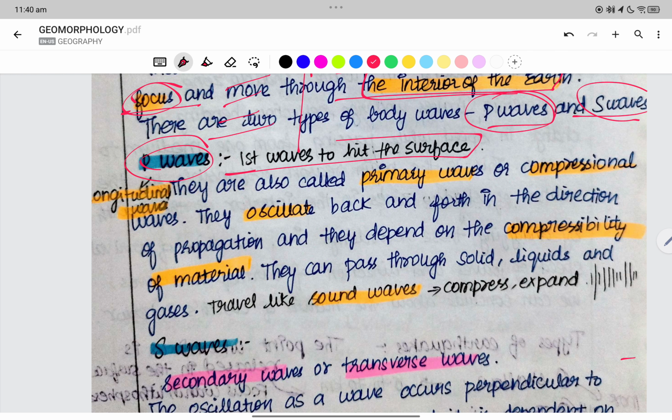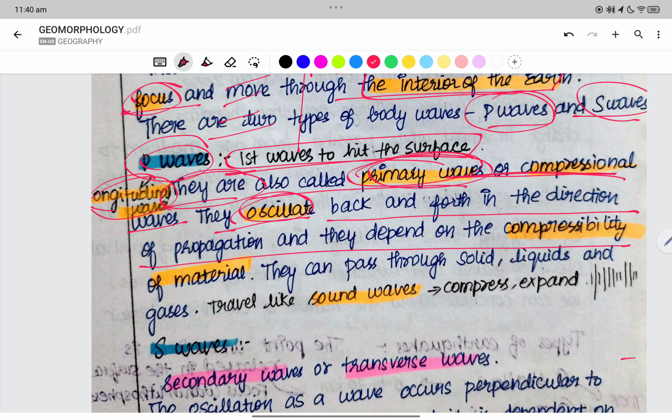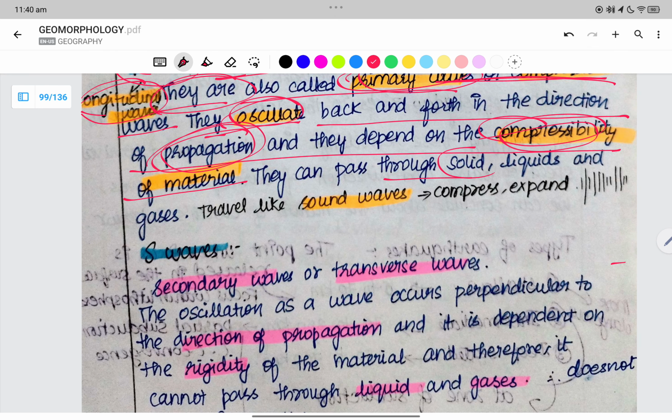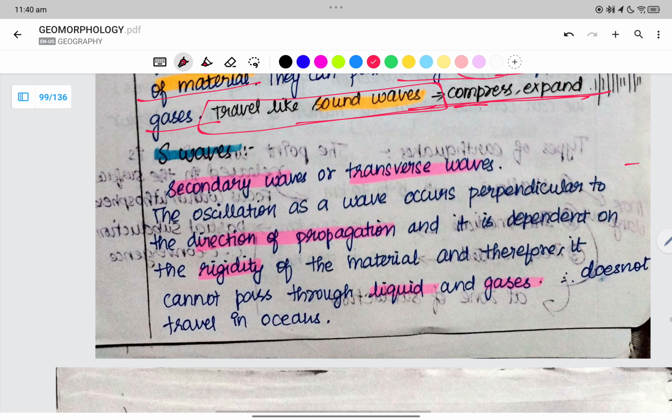P waves are the first to hit the surface. They are longitudinal waves, also called primary waves or compressional waves. They oscillate back and forth in the direction of propagation, and they depend on the compressibility of the material. They pass through all solids, liquids and gases. They travel like sound, compressing and expanding.